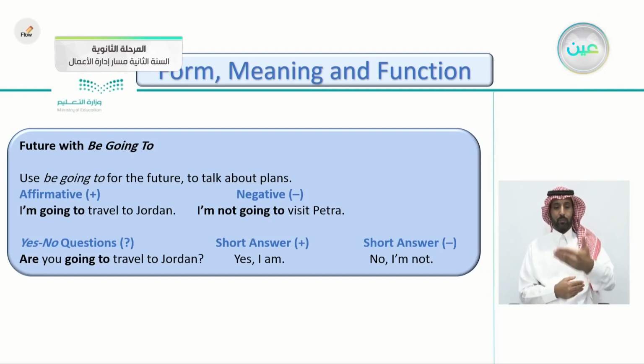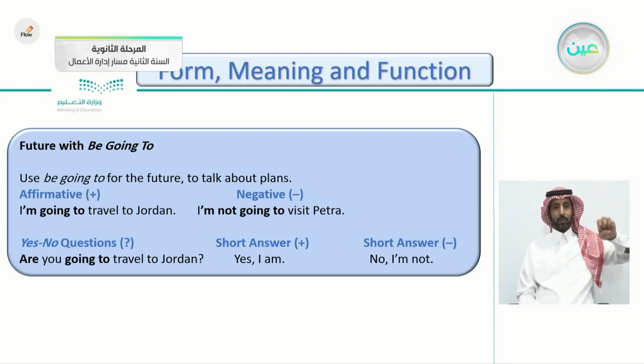For example, here we have the affirmative and the negative. The affirmative: I'm going to travel to Jordan. So I, then am, going to, then we put the verb, travel to Jordan. So of course now we know that he's talking about a future plan, that he's going to travel to Jordan. And the negative here you can see: I'm not going to visit Petra. So this is how you put the negative form of the sentence.